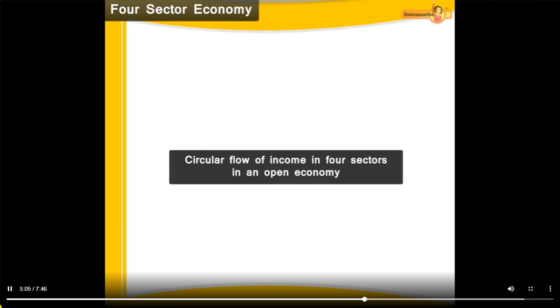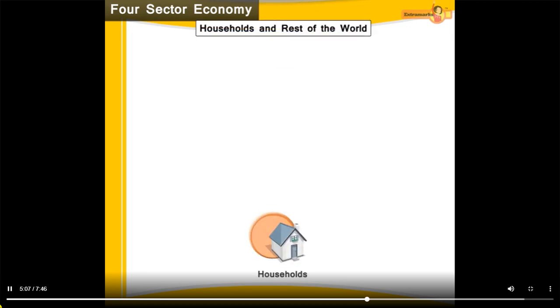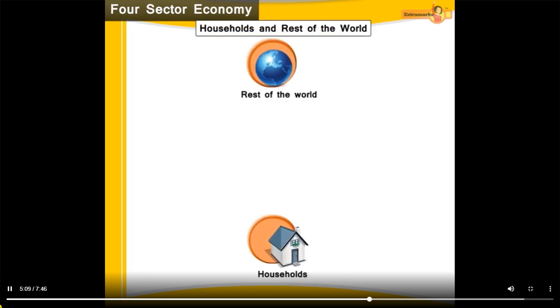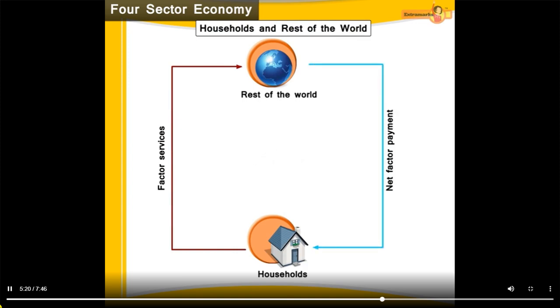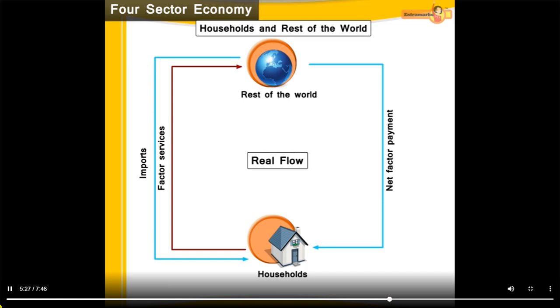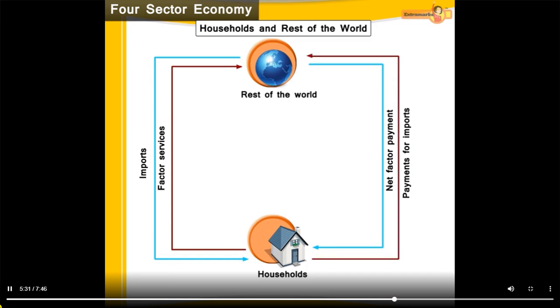Circular flow of income in four sectors in an open economy: household and rest of the world. Households provide factors of production to the foreign countries. It is known as real flow. Foreign countries pay for services to household, which is a money flow. Simultaneously, households import goods from rest of the world, which is a real flow, and the payment from the households to countries abroad for the purchase of goods is known as money flow.